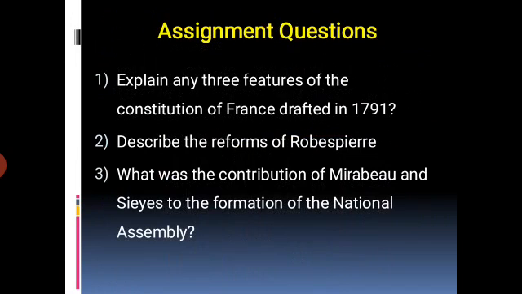Okay, students, in this way you have to write the answers of these three questions. The remaining part of this lesson we will learn in the next online session.